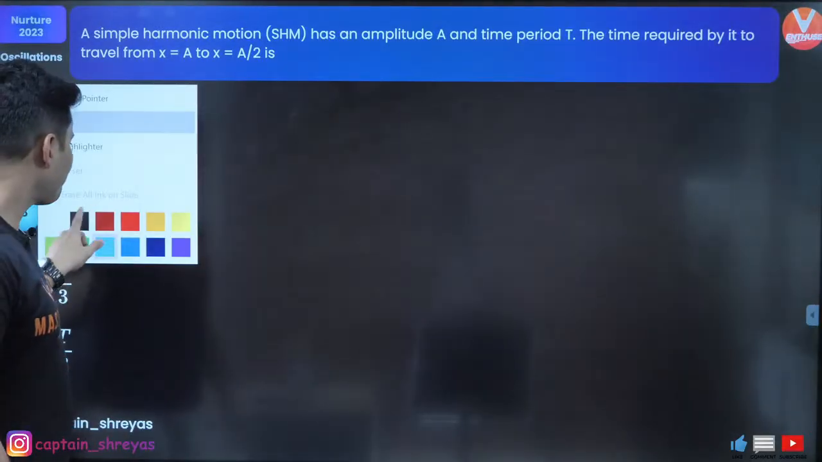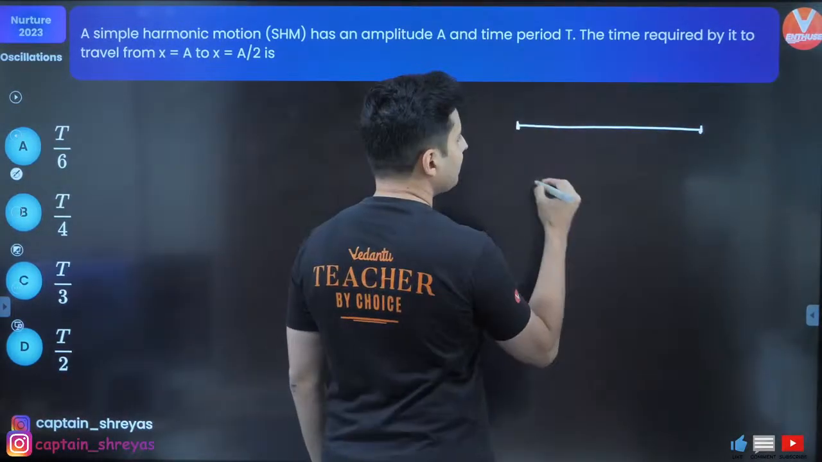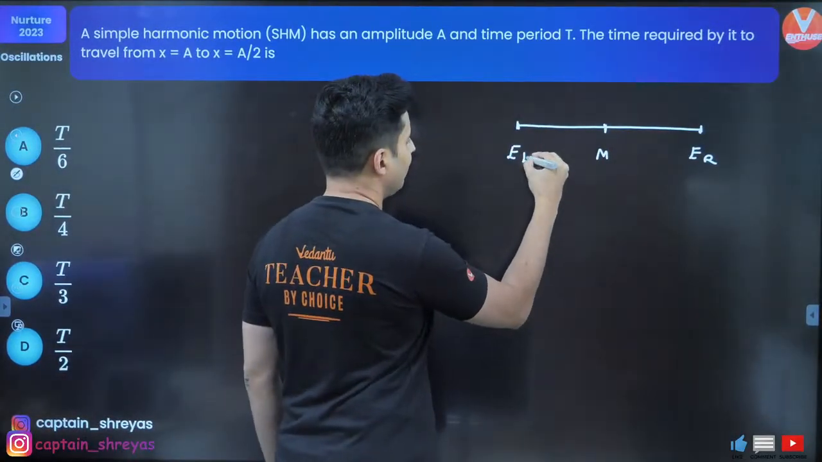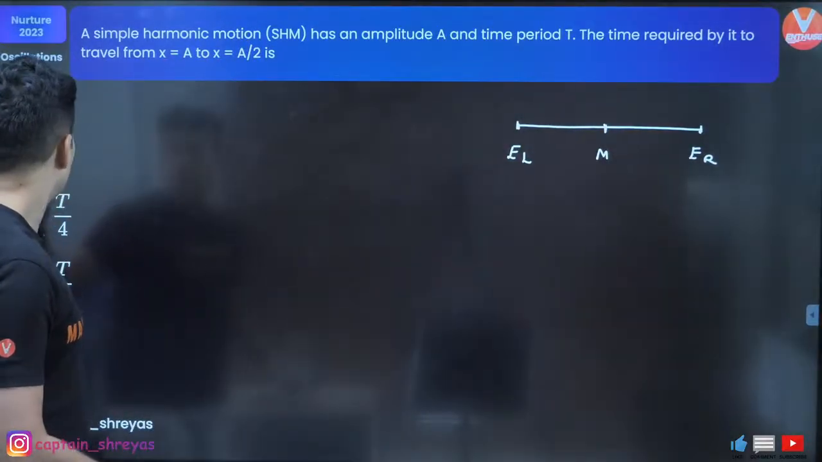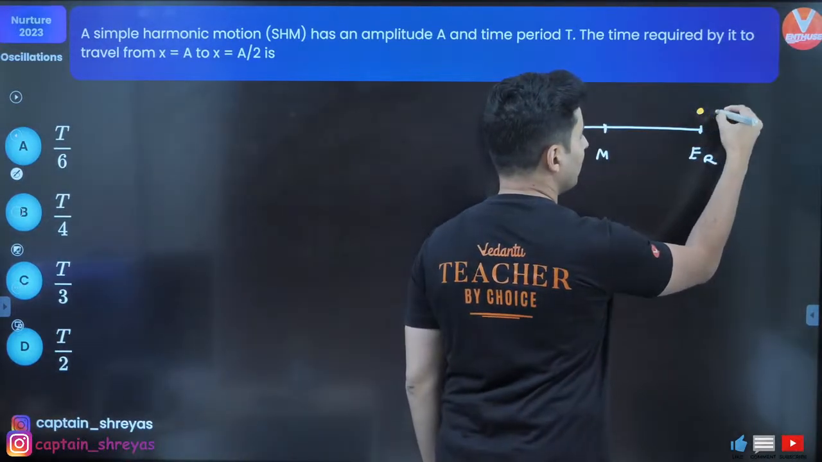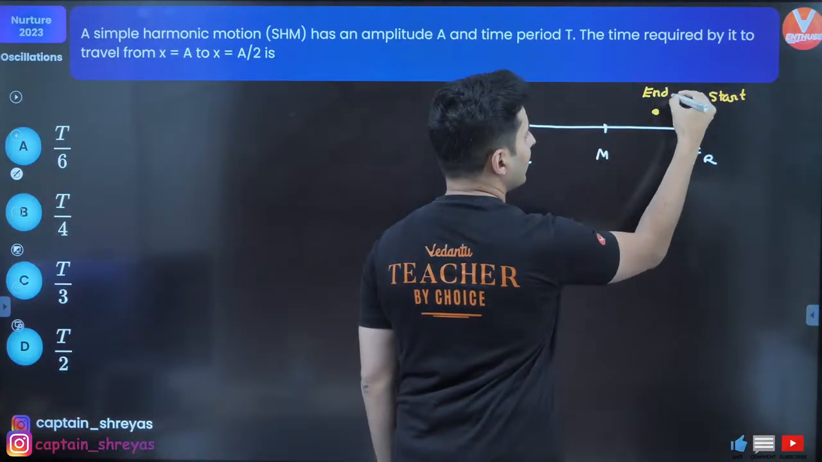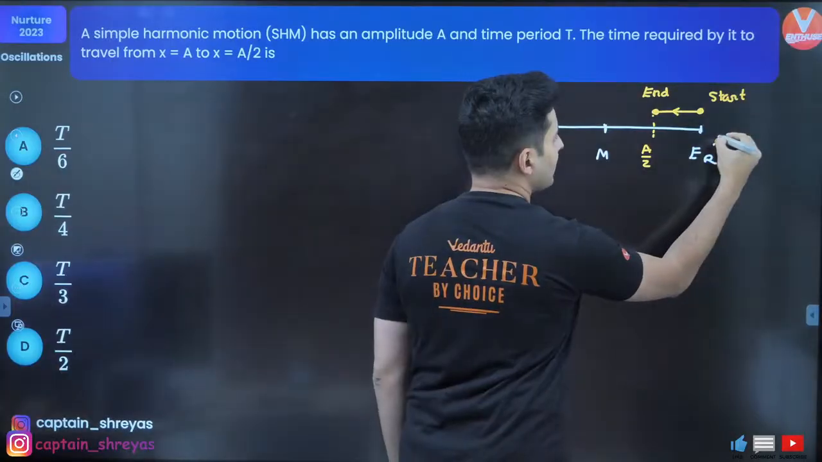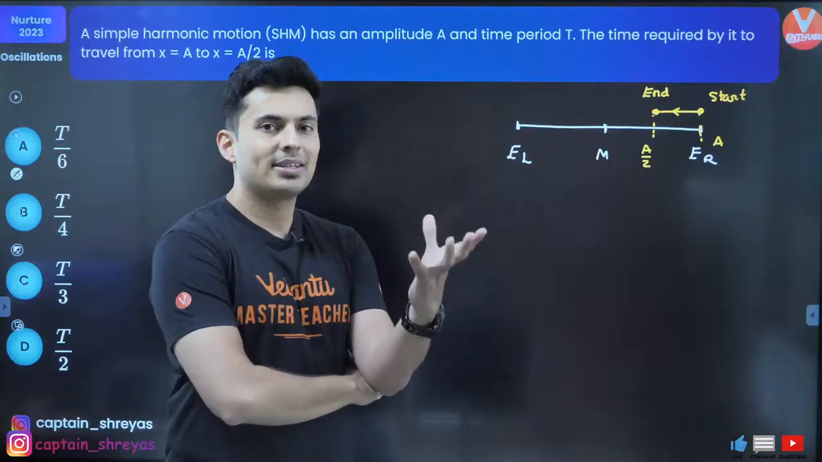Let's solve this question. First of all, let's draw it, because only when you draw it, you will get the idea. This is your mean. This is your extreme right. This is your extreme left. Now, it's mentioned in the question that you have to go from x is A to x is A by 2. That means you have to start from here, and the end is over here. You have to go like this. And this is obviously at A by 2, and this is at A.